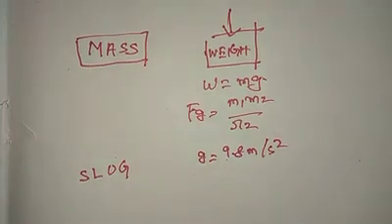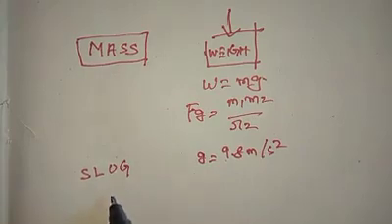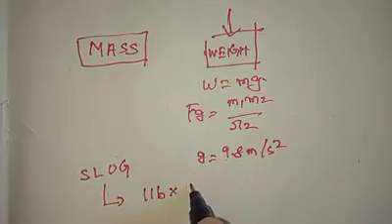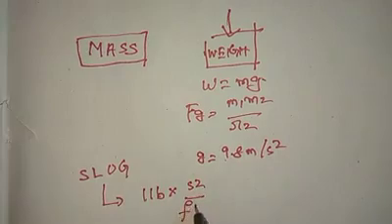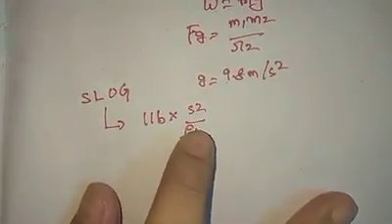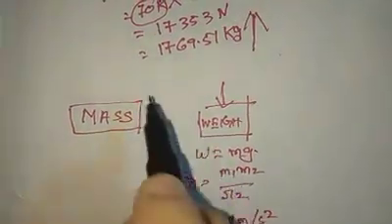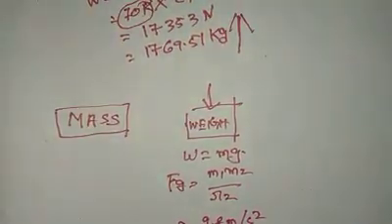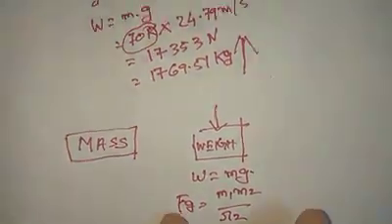Slug, as we have considered, is measured in terms of feet. So 1 slug is equal to 1 pound multiplied by second squared per foot, which we have seen in this particular formula in the earlier part. So slug is basically measured in feet, and g is measured in terms of meters per second squared. This is a particular calculation which has shown how mass remains constant and weight changes.